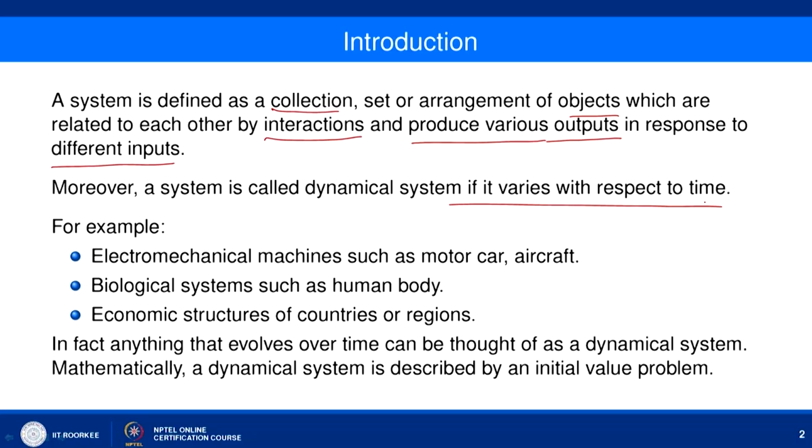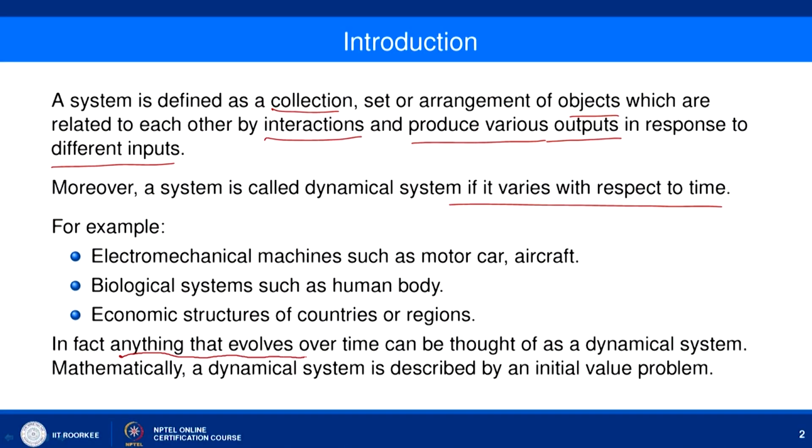For example, electromechanical machines such as a motor car, aircraft, washing machine, all these kinds of electromechanical machines come under dynamical systems, and biological systems such as the human body and the bodies of different species are all dynamical systems. And the economic structure of countries or regions. If you consider the economic structure of a country, then it becomes a system which varies with respect to time t, and we call the structure a dynamical system structure.